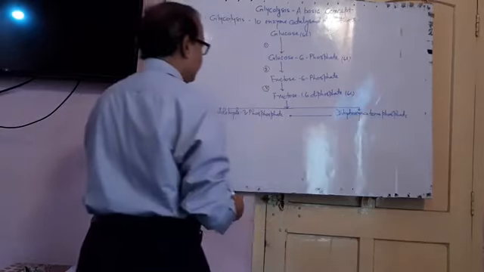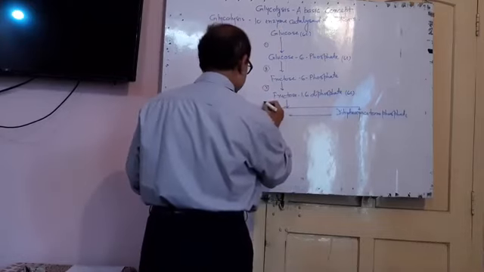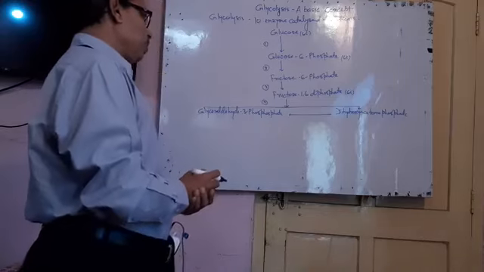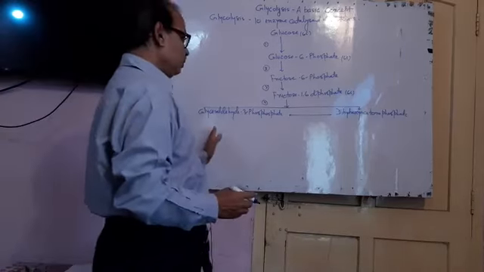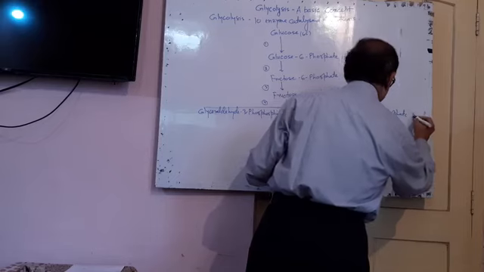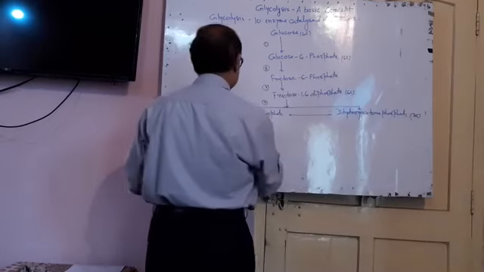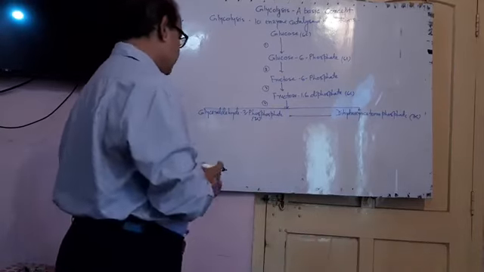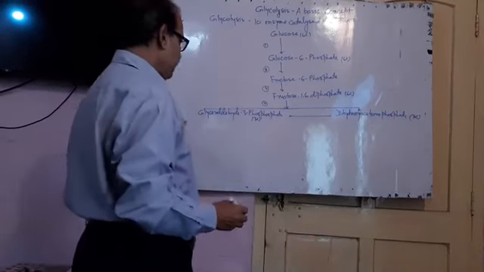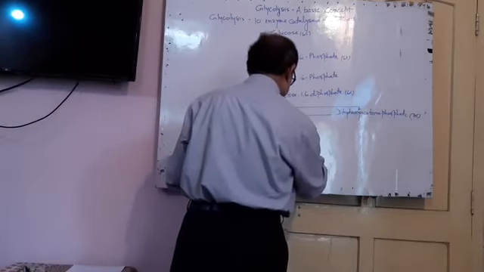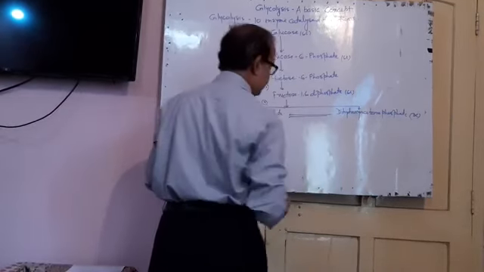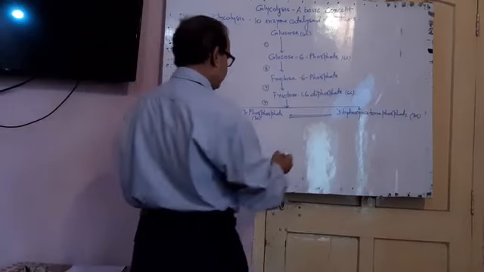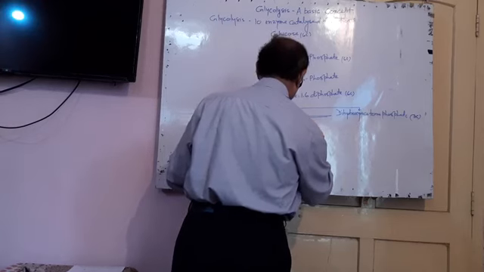Again, in the fourth reaction, fructose 1,6-diphosphate breaks into 2 compounds of 3 carbon atoms, dihydroxyacetone phosphate and glyceraldehyde 3-phosphate. Dihydroxyacetone phosphate again changes into glyceraldehyde 3-phosphate, that is the 5th reaction.